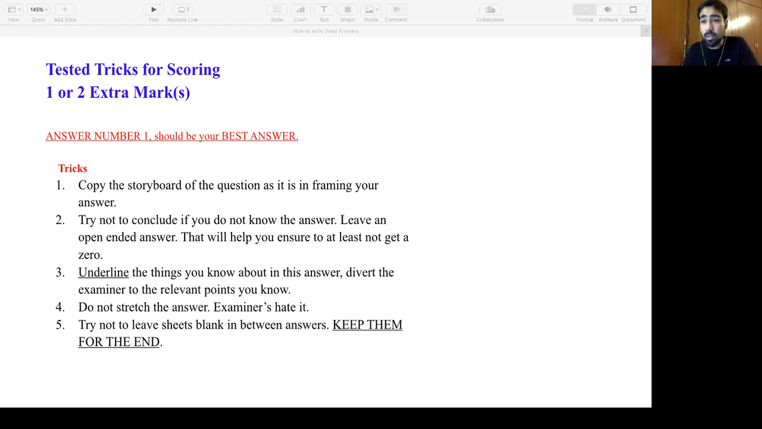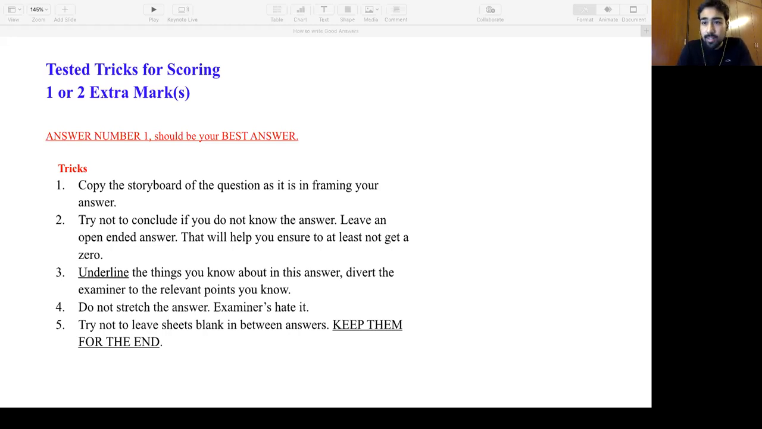Second is try not to conclude if you don't know the answer. You don't know if it is tenable. You cannot conclude. You know the section, but you don't know what to answer. Is it tenable? Is it not tenable? Give an open-ended answer, because if you conclude wrongly, you will get a 0 straight forward. Even if that answer was a beautiful answer, if I wrote that this is tenable, I'm going to get a 0. What is the storyboard, what is the presentation, they don't care, right? If my conclusion is wrong, I'm getting a 0, which is fair, right?